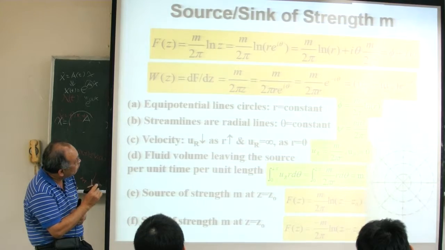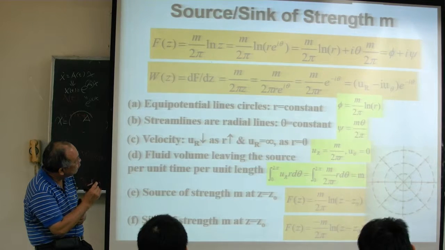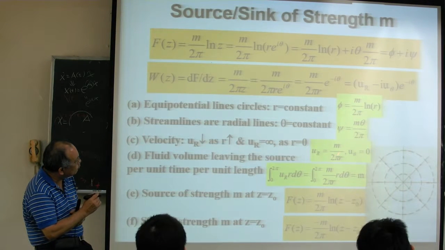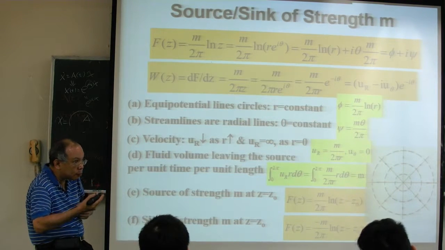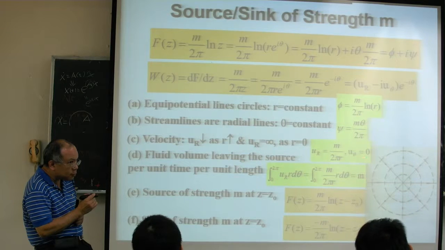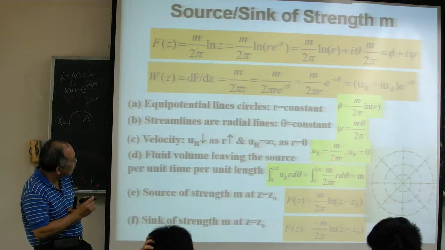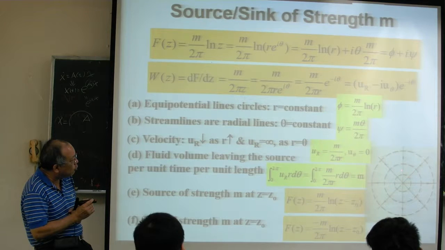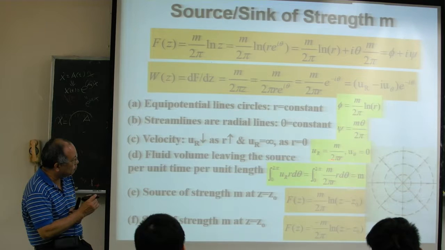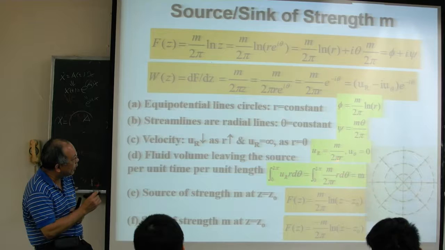If you compare these two, UR is equal to m over 2 pi r. U theta is the imaginary part, but we don't have any imaginary part, so U theta is equal to 0. So our velocity only has a UR component, and we don't have any U theta velocity. The UR velocity for this source flow is m over 2 pi r.